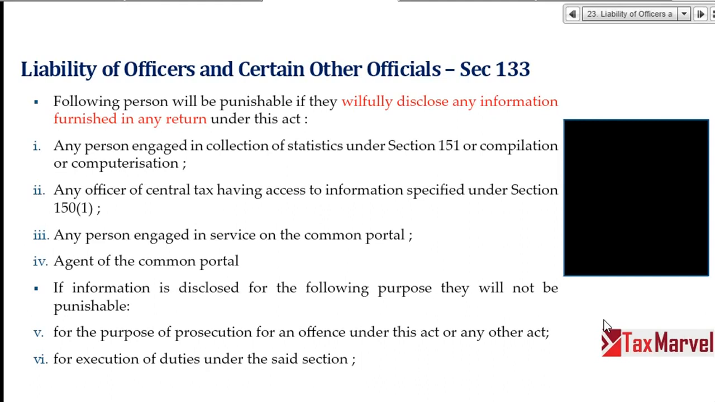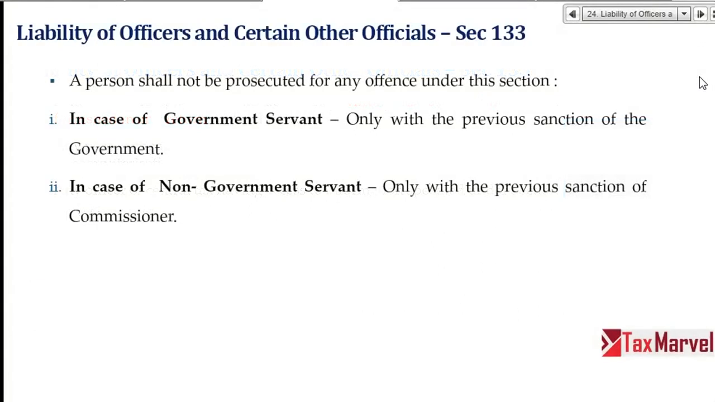For the purpose of prosecution, the court is saying, give me the details of the return filed, and GSTN is supplying the information, then no offense, because the court has said. Execution of duties: my commissioner has said, give me the details for GST. I have prepared and given it to you. That is my duty to provide information. Then in that case, I am not liable.